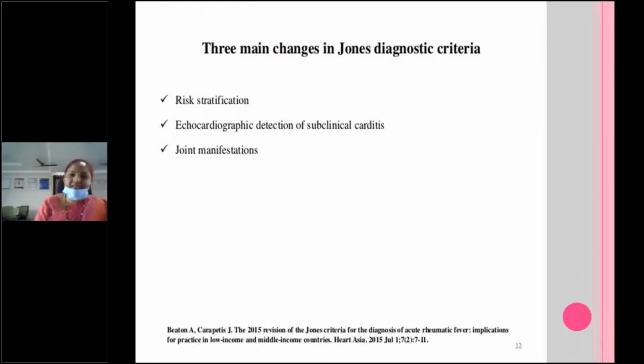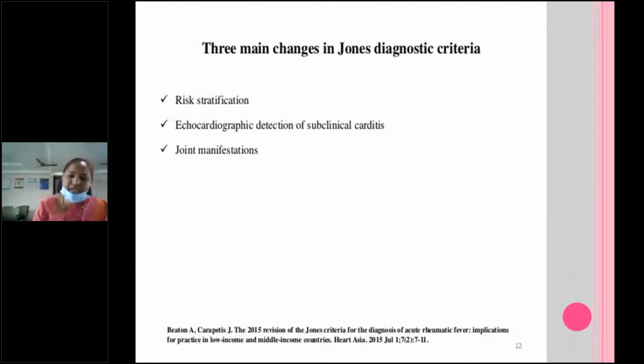So the 3 main changes in Jones diagnostic criteria, that is the 2015 revision of Duckett-Jones criteria by the American Heart Association and World Heart Federation. Mainly, depending upon risk stratification, they divided the population into 2 categories: low risk population, and medium or high risk population. The diagnostic criteria vary between low risk and medium to high risk. What is low risk, what is medium risk? And echocardiographic detection of subclinical carditis.